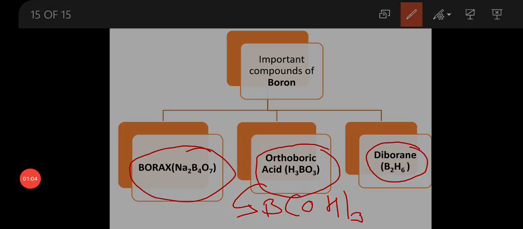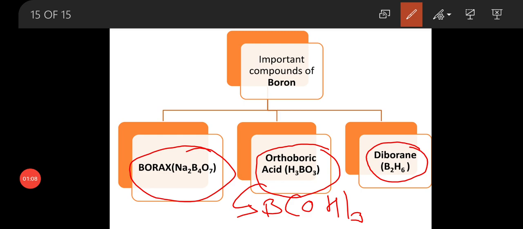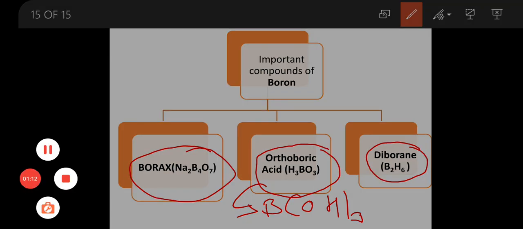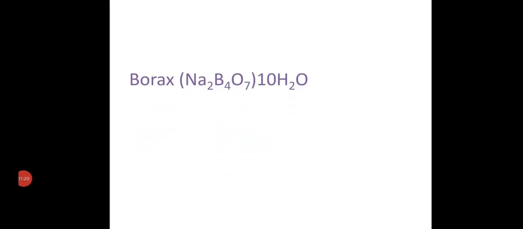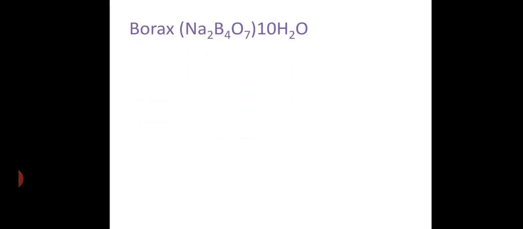So how these compounds give different properties, we are going to study deeply here. Let's see the first compound from the boron family, which is borax. Just now we gave the formula also, Na2B4O7, containing moisture up to 10 molecules of H2O.